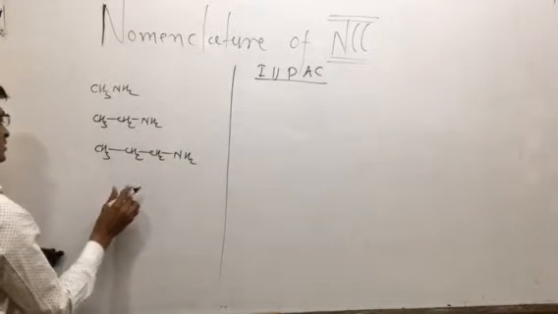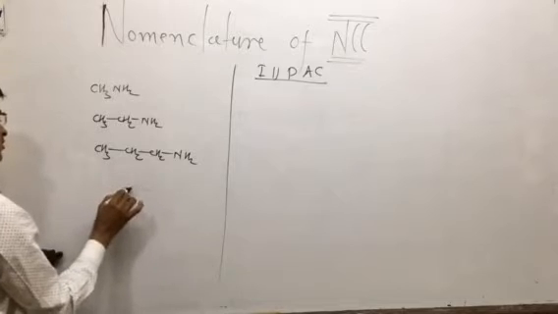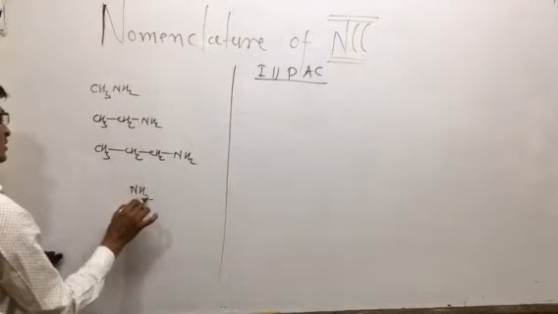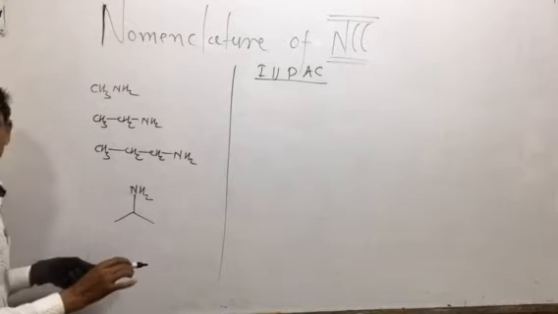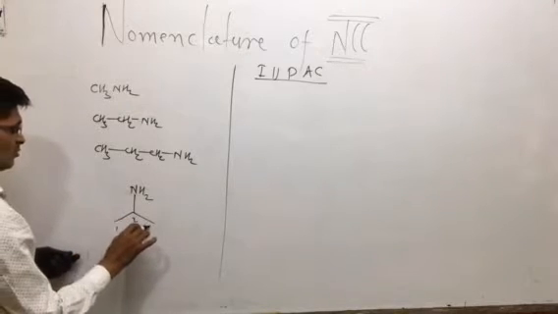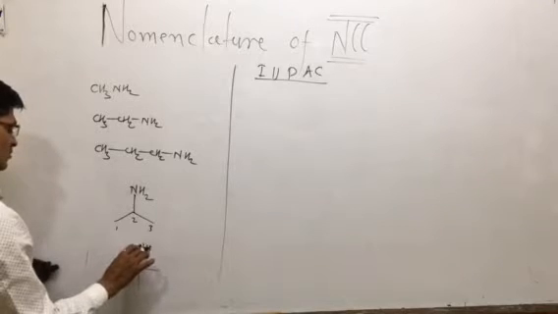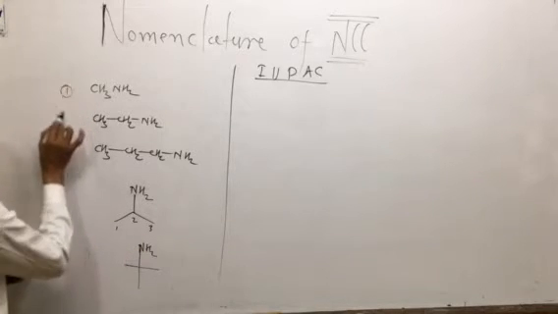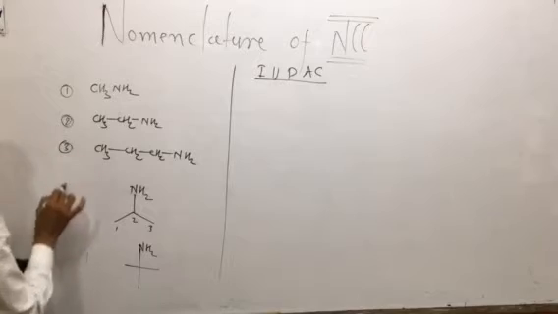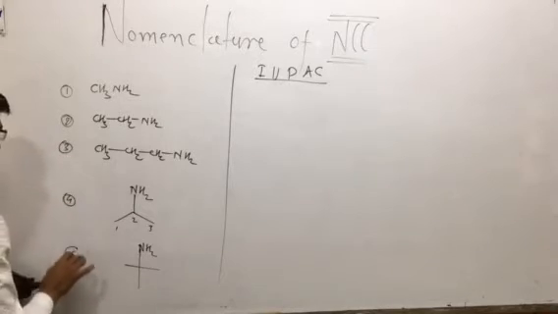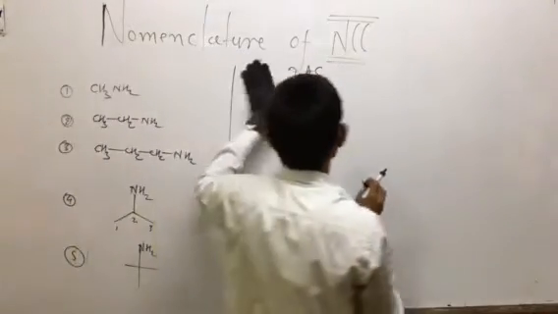Then we have the branching chain of the hydrocarbons, where the nitrogen is present on the second type of carbon atom, that is primary, secondary and tertiary. Another example is the tertiary type of compound. So here we have examples one, two, three, four and five, and we are discussing the common name.